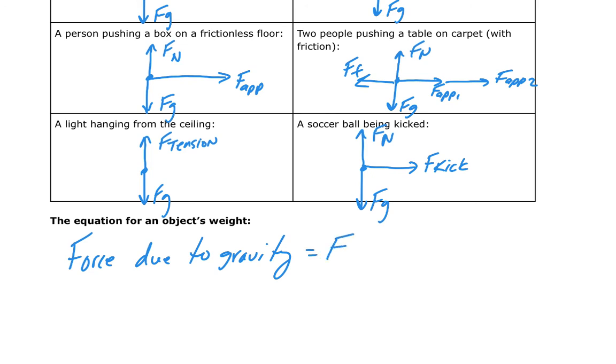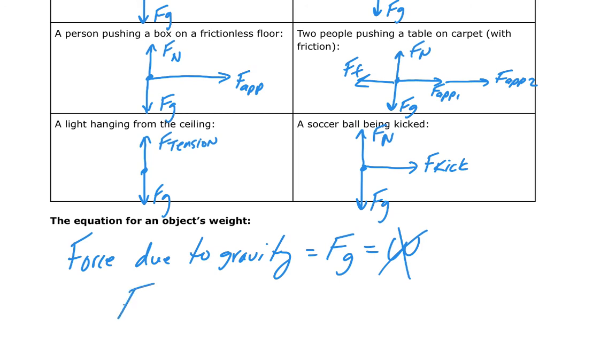I'm going to use, as I did above, F sub little g. It's very important that it's a capital F for force. That's how we are going to normally use our convention. And it's a lowercase g. I can always also use W. I don't like to use W for weight because we use W for something else in physics. We're going to use that for work in the next couple of units. So I think it's a great idea to just write F sub g. I understand why some students like to use W for weight because it makes you realize that the force due to gravity is the same as weight, but I'm not going to do that. That's up to you. I won't mark off for that if you do.